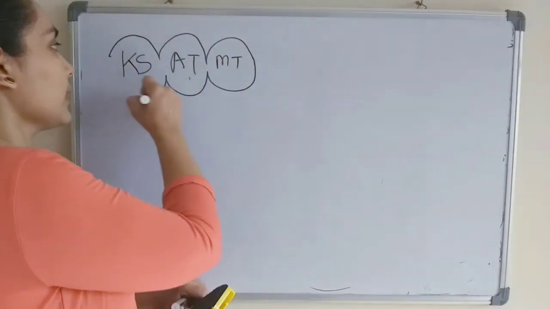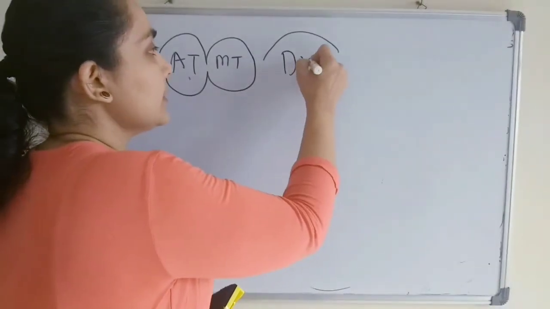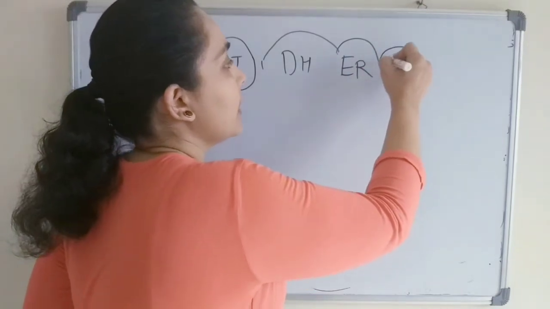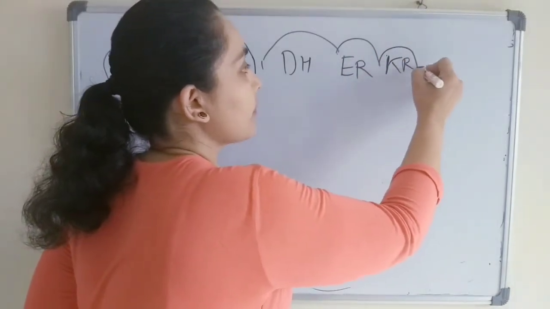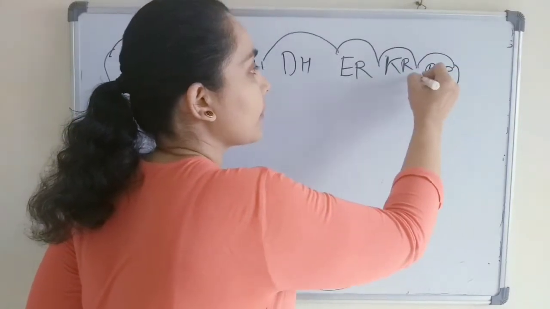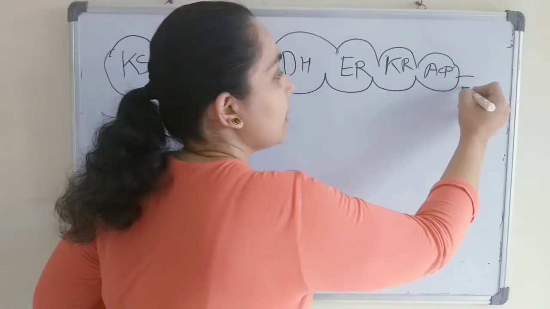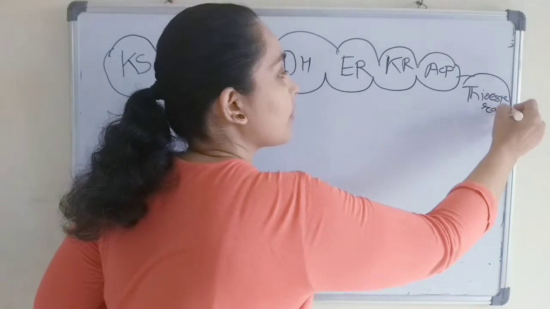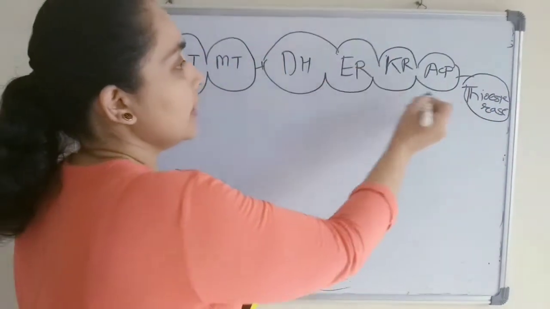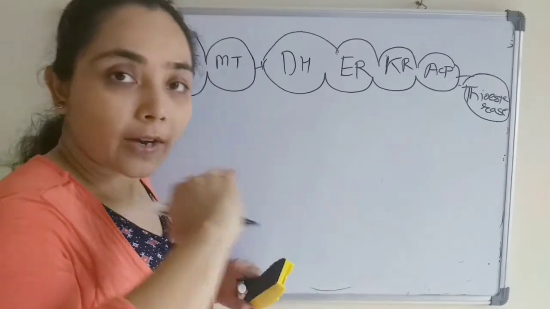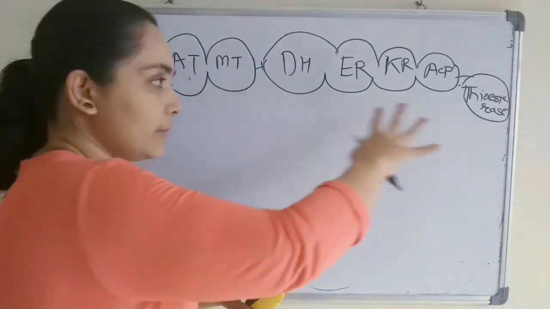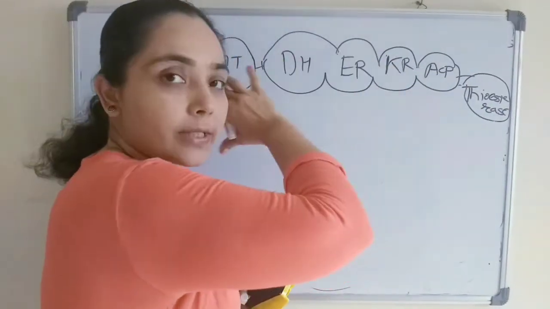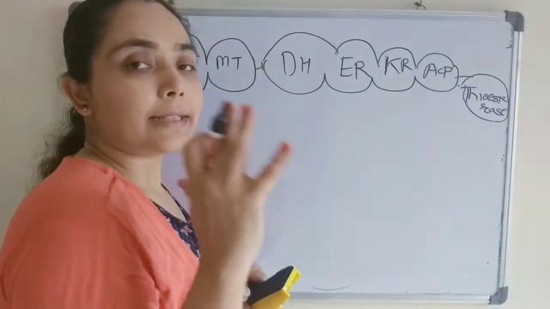Then dehydratase, enoyl reductase, ketoacyl reductase, acyl carrier protein and thioesterase. So these are the domains of one monomer. There are 7 enzymes, 1, 2, 3, 4, 5, 6 and 7, and 1 acyl carrier protein. So this is one monomer. One monomer has 3 domains.